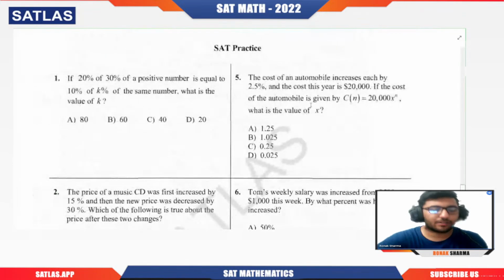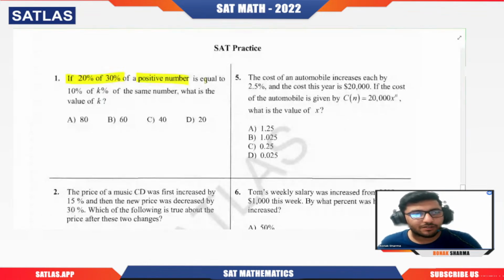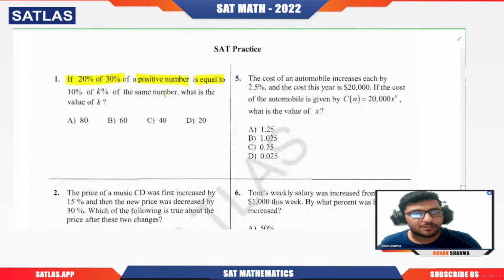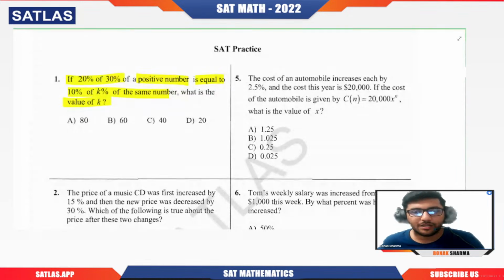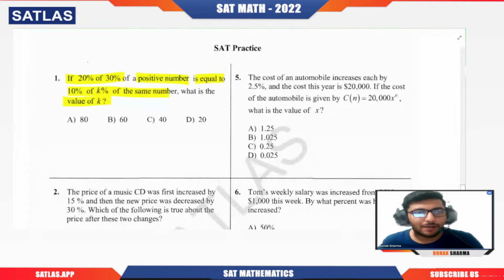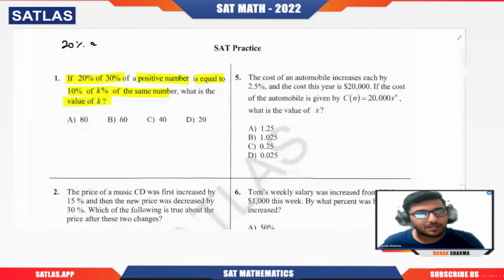So the first question of this topic is: if 20% of 30% of a positive number is 10% of k% of the same number, what is the value of k? Very simple. In mathematics, "of" simply represents multiplication. Try to break the word percent: per means division, cent means 100. So 20% of means multiplication, 30% of a number is again multiplication.